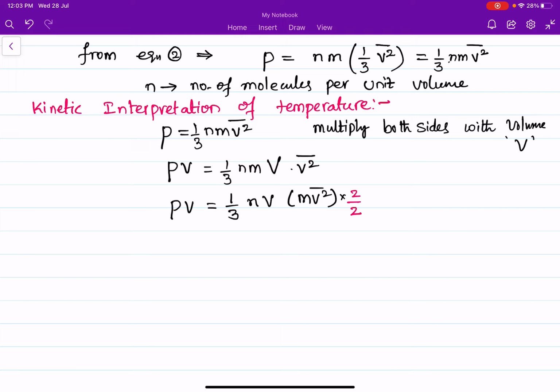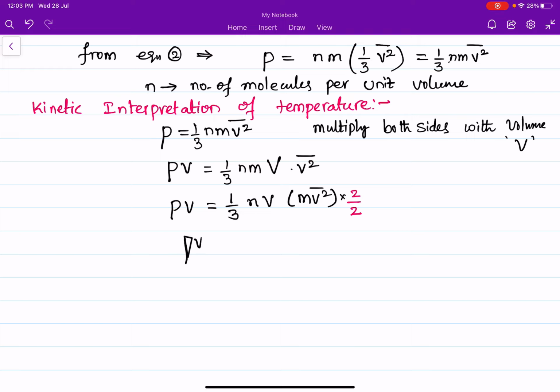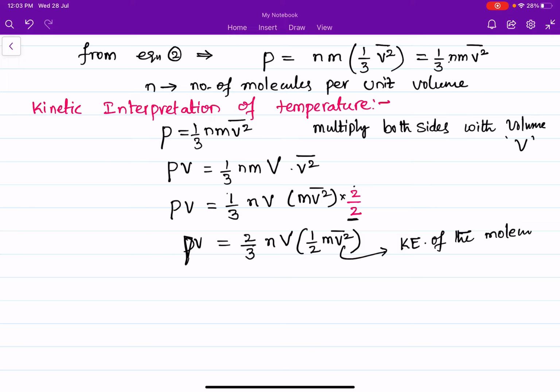In the next step, pressure into volume is equal to 2 by 3 into number density into volume V into, with the remaining 2 in the denominator, half m v square average. Half m v square average is nothing but the kinetic energy of the molecule.